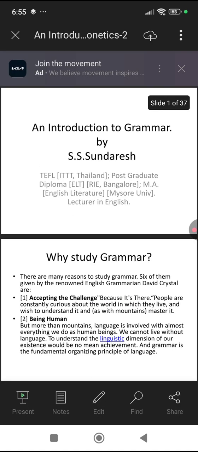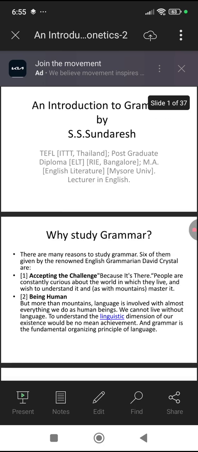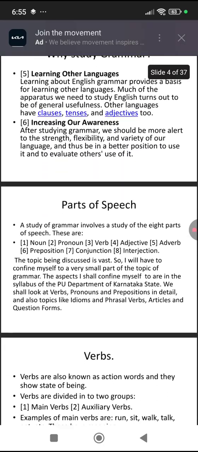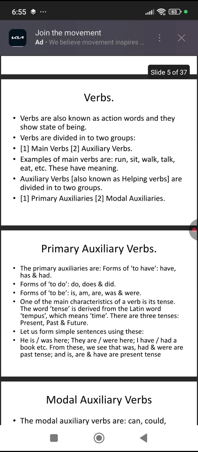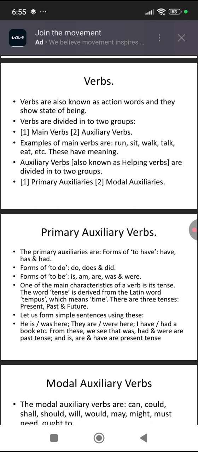So here there is a PPT I have made about an introduction to grammar. So we'll look at verbs. Verbs are one of the 8 parts of speech. Verbs are action words, and they also show state of being.